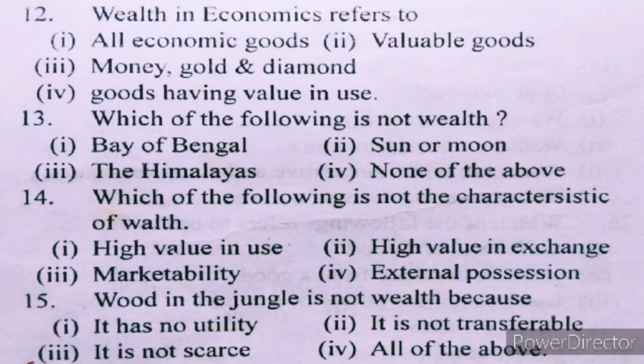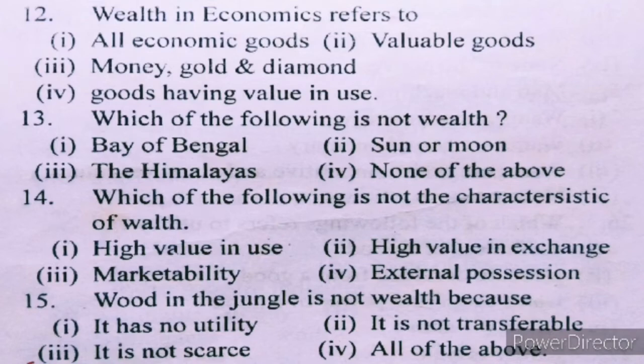Number 11, selling the goods of rural area in town creates: I, form utility; II, time utility; III, place utility; IV, service utility. Selling the goods of rural area in town means change of place, so it is called place utility.